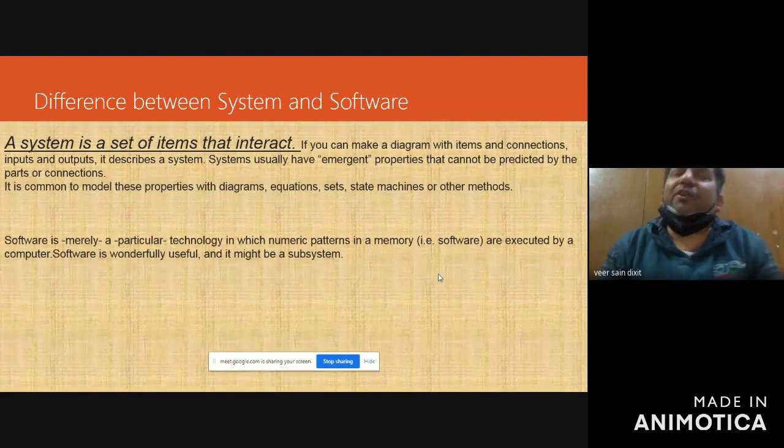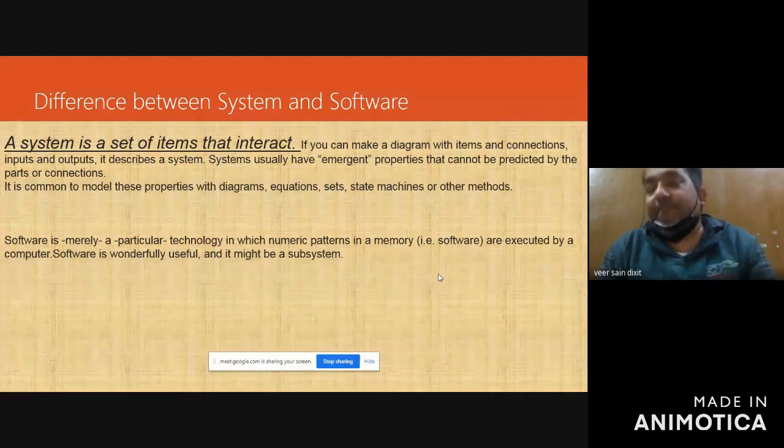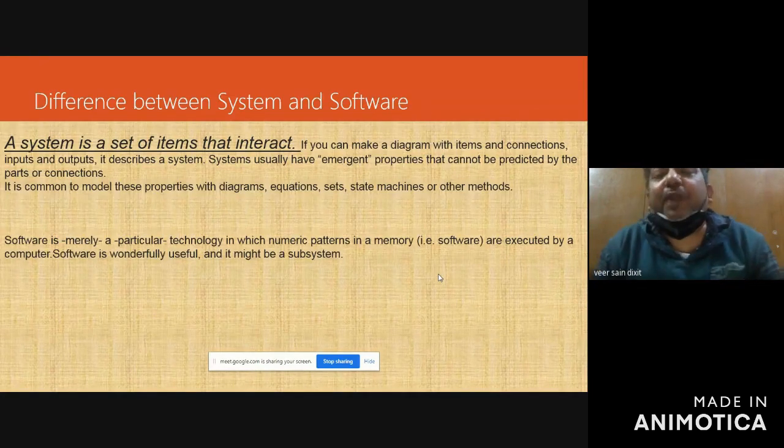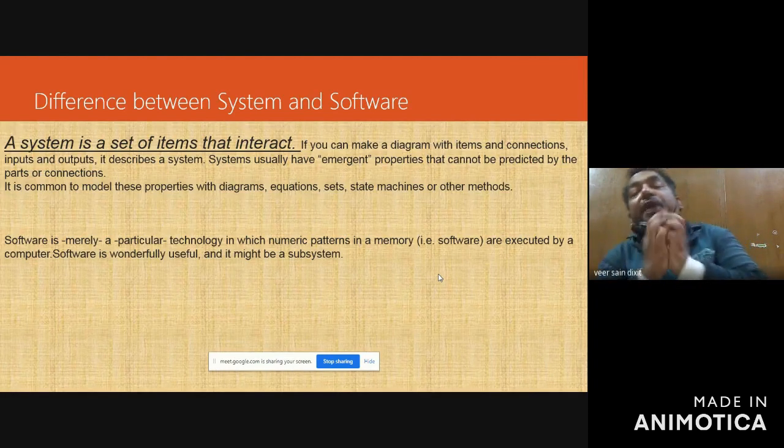So basically, what is software? Software is a program. And what is a program? A program is a set of instructions to be carried out to solve a given problem.